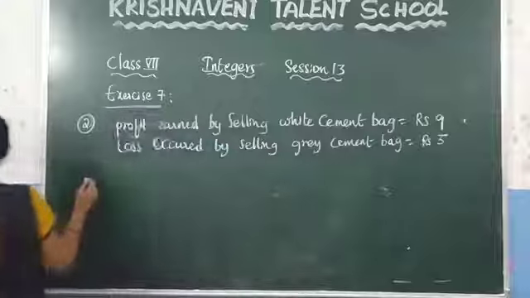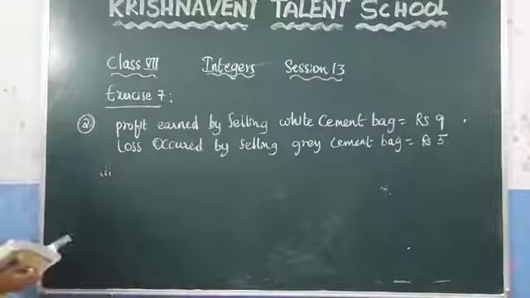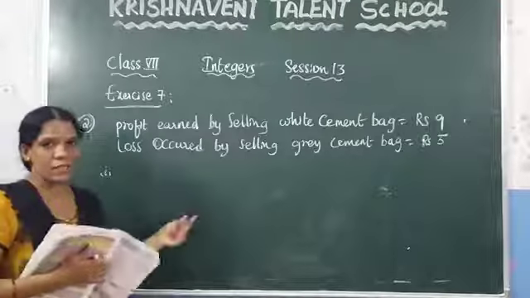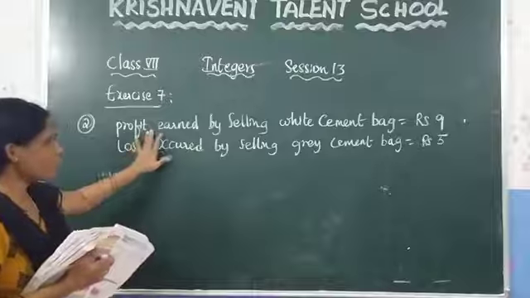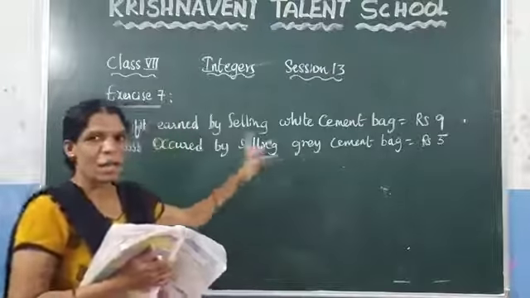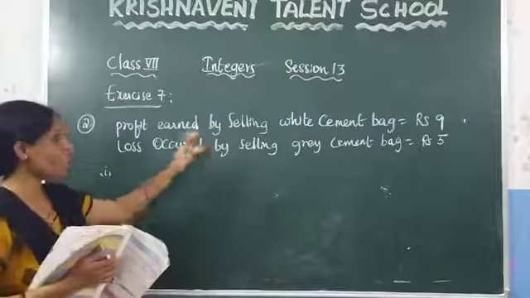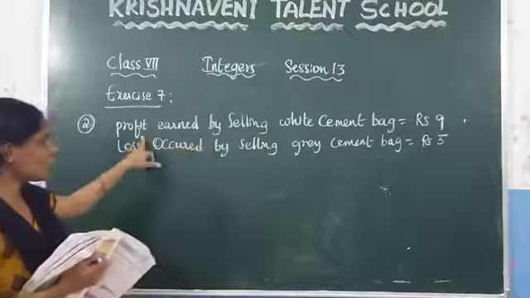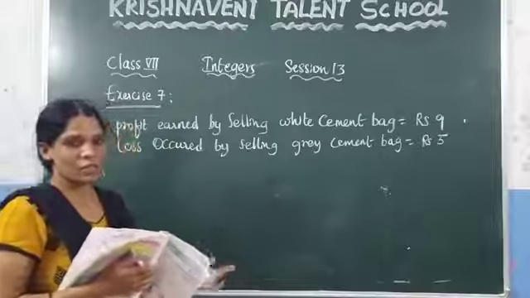Now based on this we need to solve the next one. Here, one company is there and by selling a white cement bag, how much profit are they getting? 9 rupees. And by selling a grey cement bag, how much loss are they incurring? 5 rupees. Based on this, you need to solve the questions.